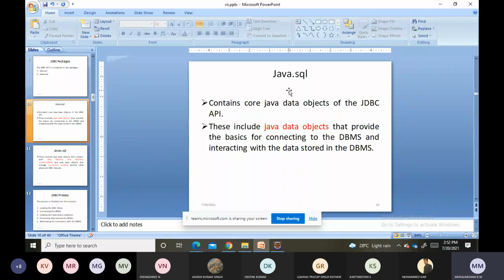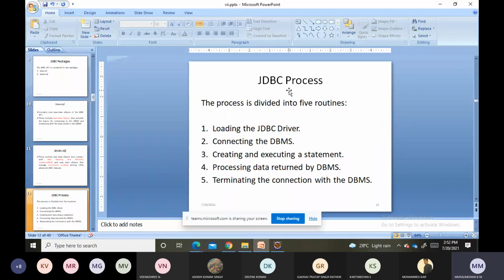Next, very important: explain the JDBC process. The JDBC process includes 5 stages. First one, load the JDBC drivers. Second one, once the drivers have been loaded, we should establish the connection to the database. After establishing the connection, we will create and execute the statement.